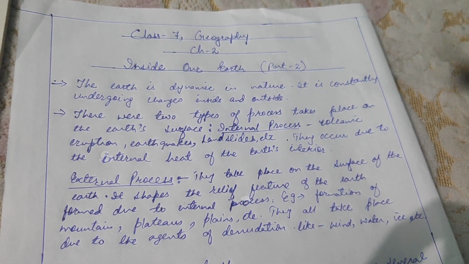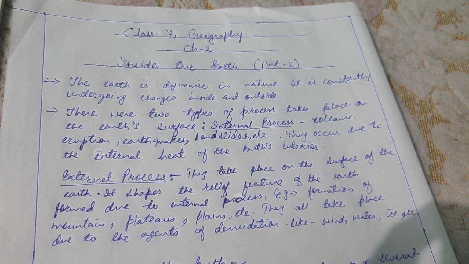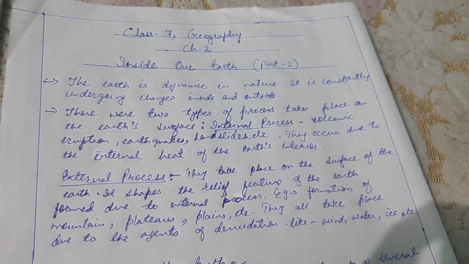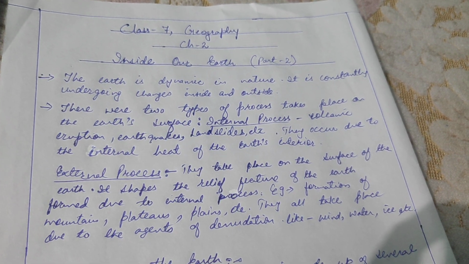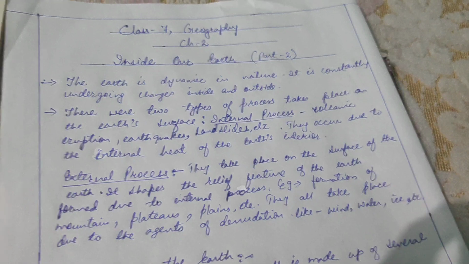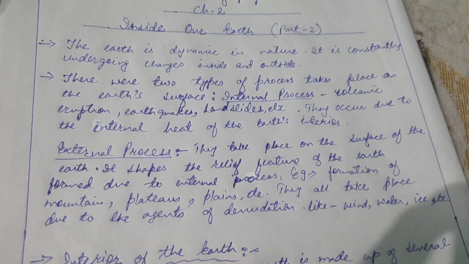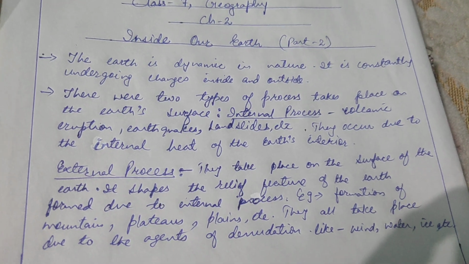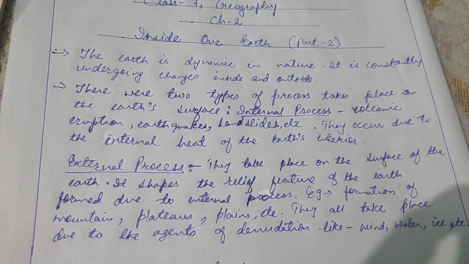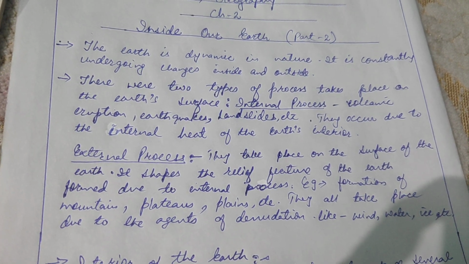And what are these agents of denudation? They are winds, water, ice. They all perform the activity of erosion and deposition, and this erosion and deposition form different relief features on the earth's surface, or we can say that they shape the features formed on the earth's surface.